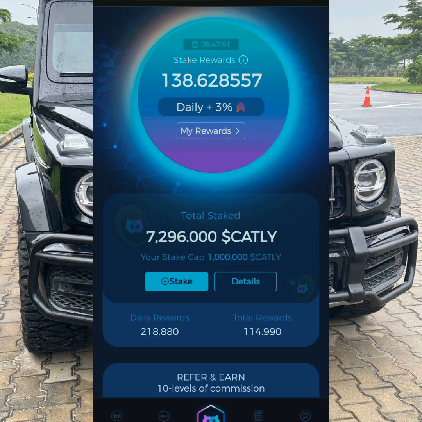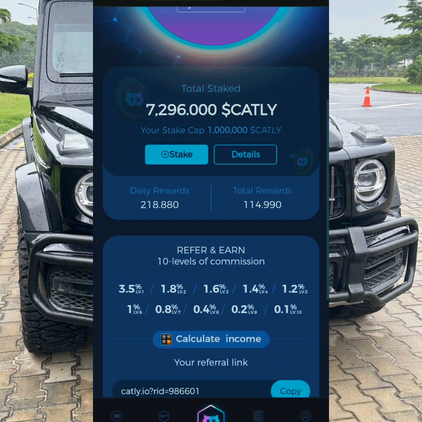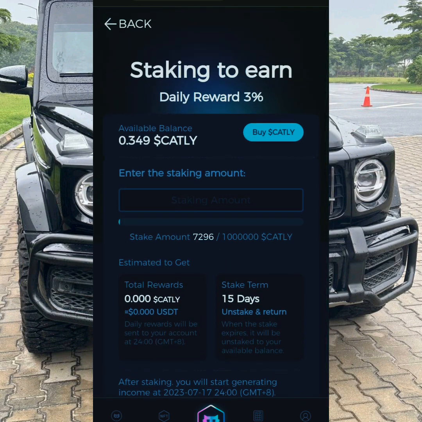Okay, I have done that already. Can you see that? I don't have any money here. And I'll be getting 3% daily. This is the amount that I'll be getting, 3% daily.